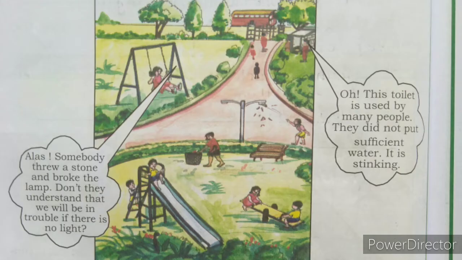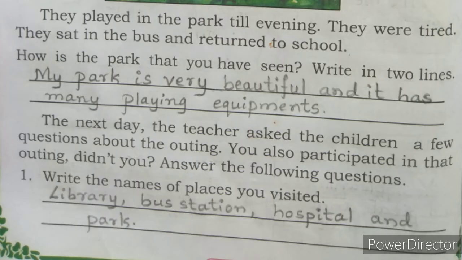Now in the park, the children played till the evening. They were tired, and they sat in the bus and returned to the school. Okay. Now here you have to write how is the park that you have seen. Write in 2 lines. Children, have you seen the park? Yes, everybody has seen the park. How is your park? You can write your experience here. My park is very beautiful and clean and it has many playing equipments. So, like this you write and complete this activity.